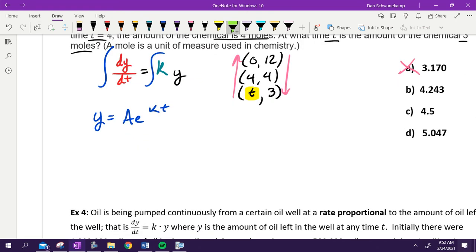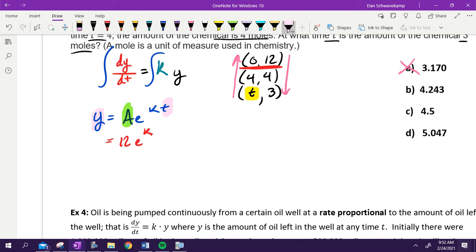Do we know our starting amount? Do we know what this is? It's 12. We start with 12 moles. The first thing I always have to do is find my rate. I have to know what my K is. I need to know what rate it is growing or decaying. That means I have to fill in a number for Y and T because the K is the thing I got to solve for first.